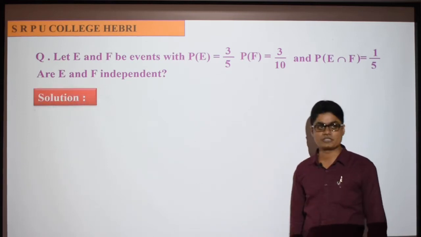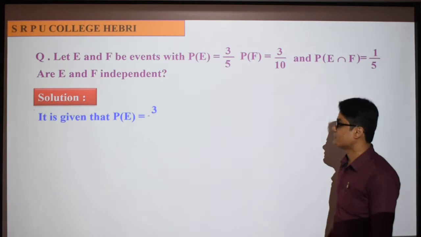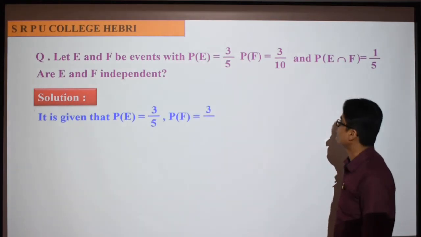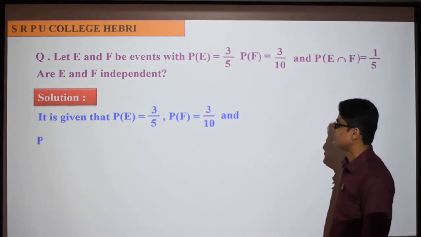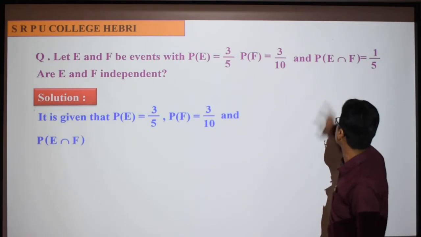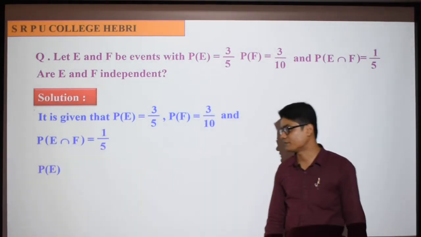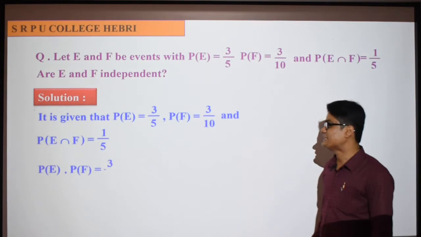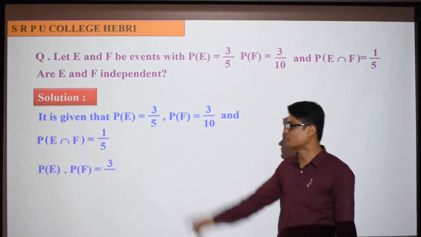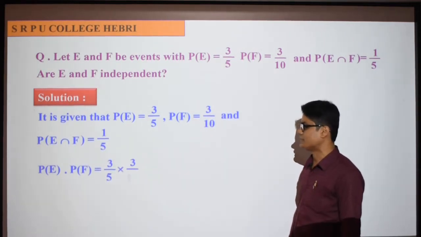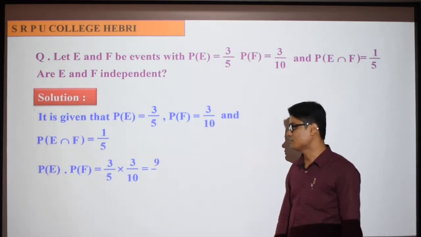So our solution is as follows. It is given that P of E is equal to 3 by 5, P of F is equal to 3 by 10, and P of E intersection F is equal to 1 by 5. Now first find out P of E into P of F. What is P of E into P of F? 3 by 5 into 3 by 10. So it will be 9 by 50.